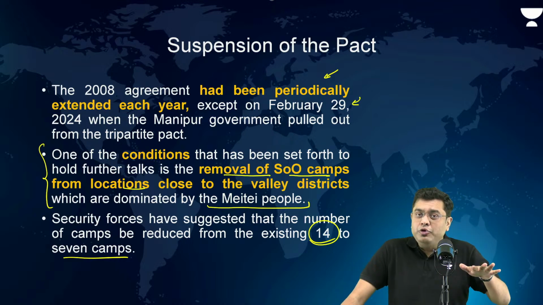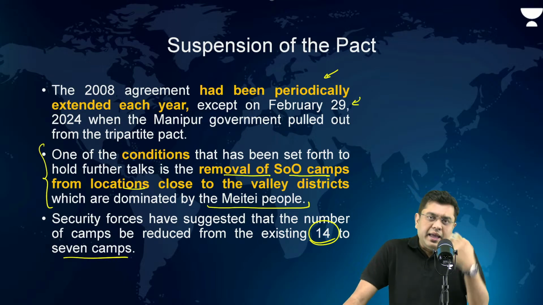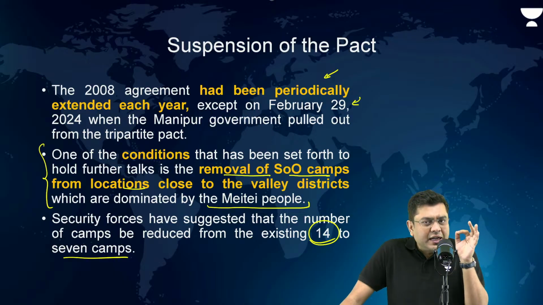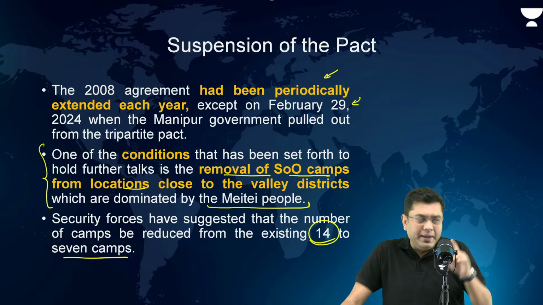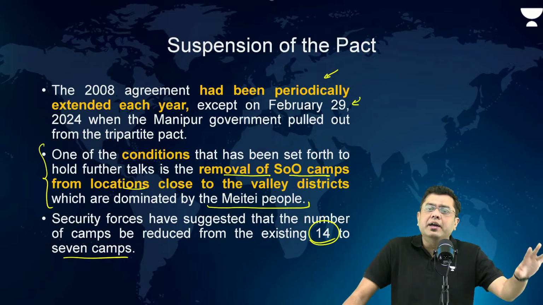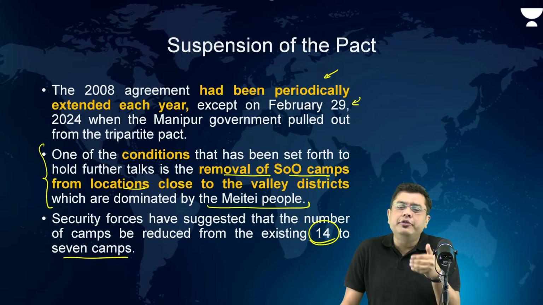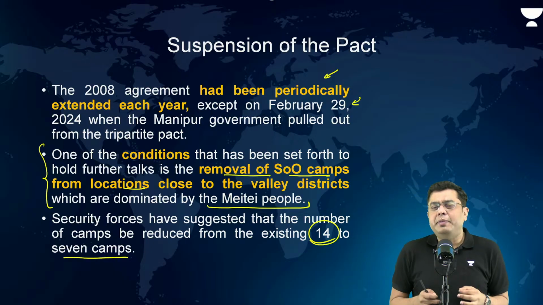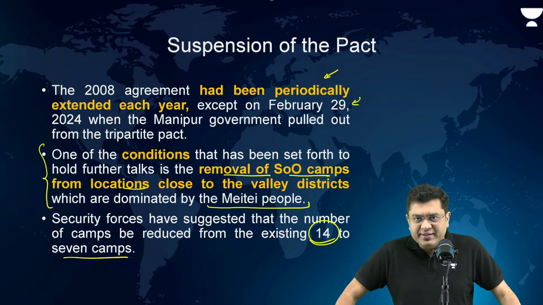So we have to understand that on the ground, there is a complete breakdown of confidence. Any of the groups look at each other with a complete sense of suspicion that the other one is out there to harm them, be it the government, be it the Meiteis, be it the state government, anyone. So that is why, first of all, some confidence building needs to be done. In order to gain long lasting peace, confidence building measures are the bulwark upon which the entire structure is then built.